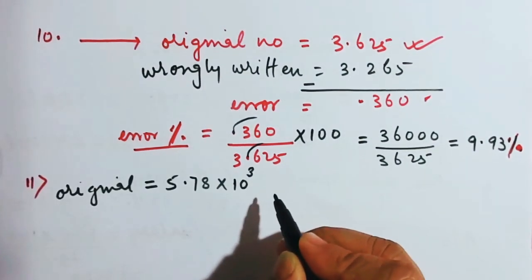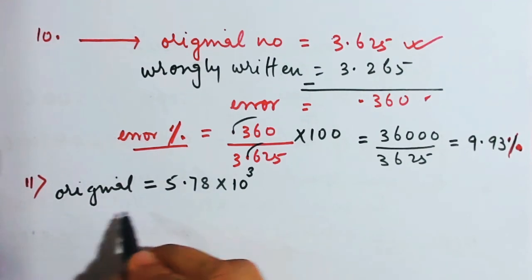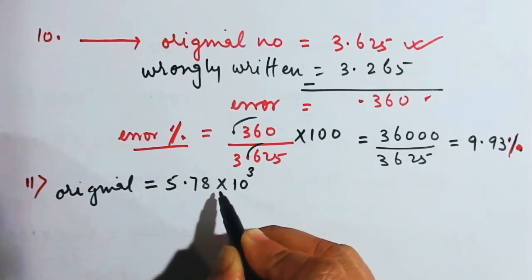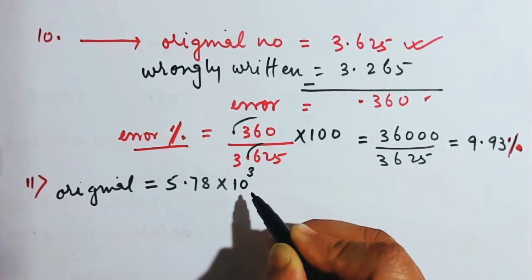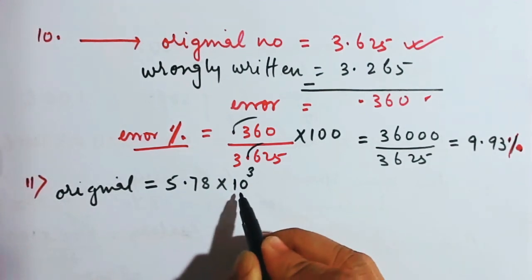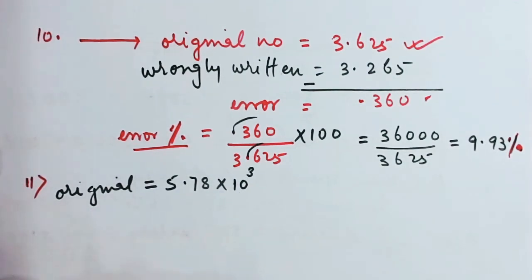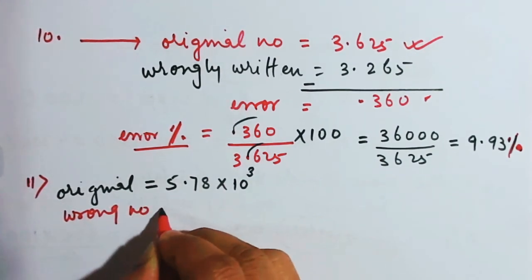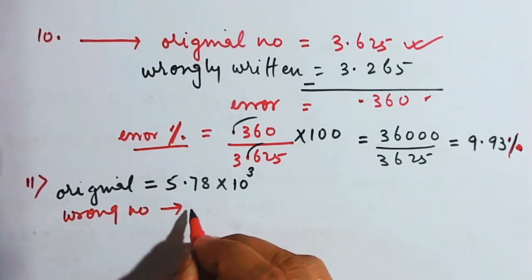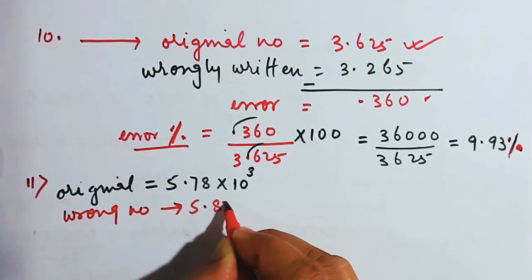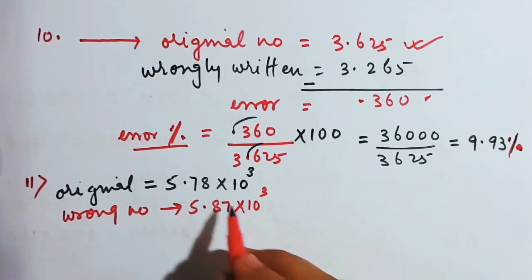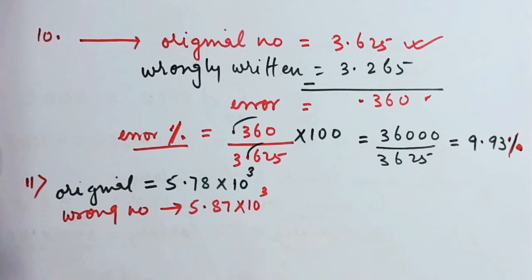Moving on to the second part of number 10, we have original number is equal to 5.78 times 10 to the power 3, meaning 1000. 1000 can be written in this particular form. This is my original number and my wrongly written number. Wrong number is 5.87 times 10 to the power 3. This time they have increased, the value got increased.